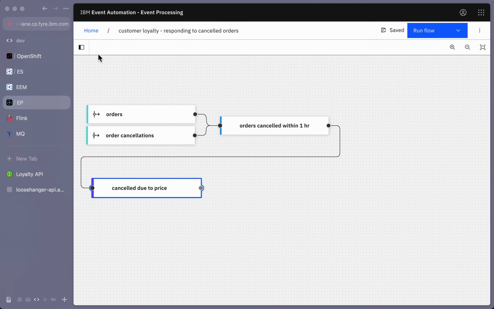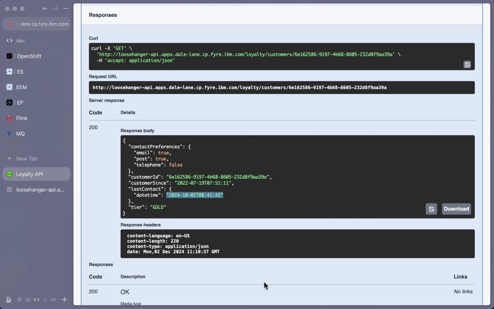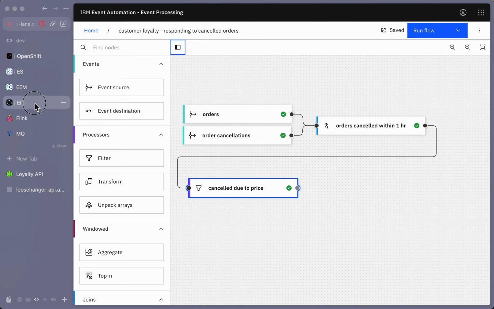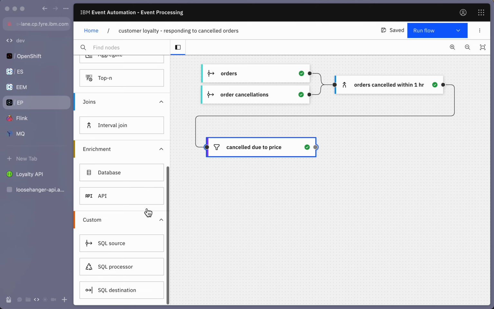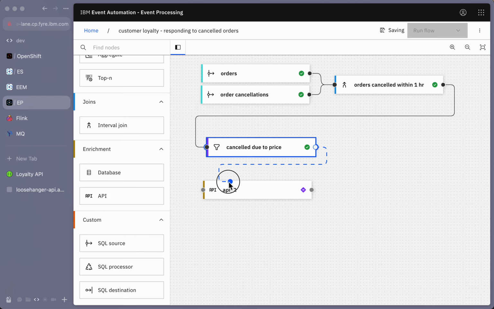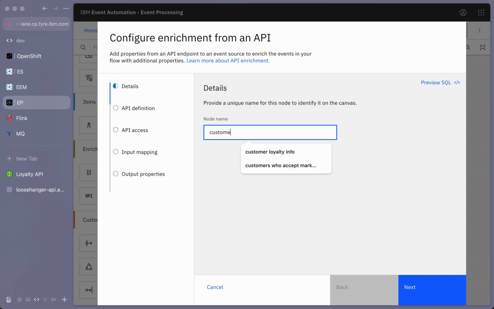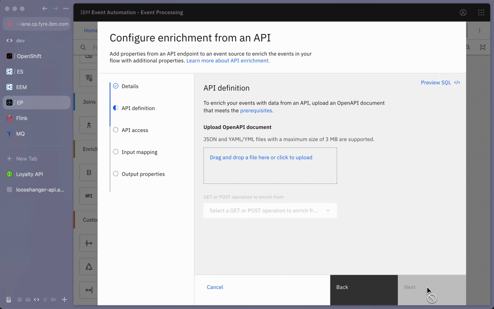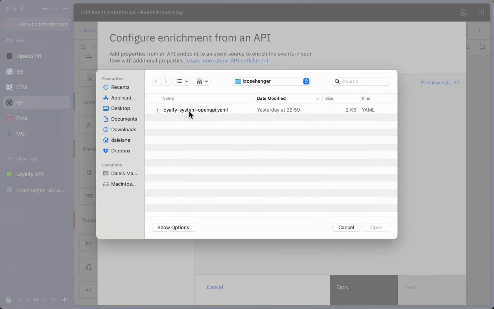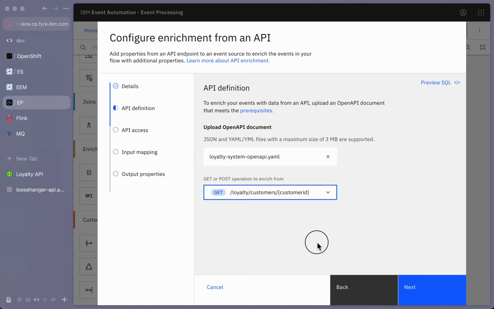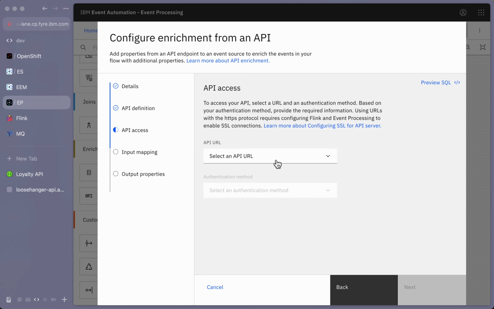So to bring that API in, this is all based on the OpenAPI document that describes this API. So I've got a copy of this API spec that I can use. So if I go down to API enrichment, drag that in and wire that in. So this is going to be my customer loyalty info. So I can use that OpenAPI document. I'm going to use that API endpoint where it's information about the customer.